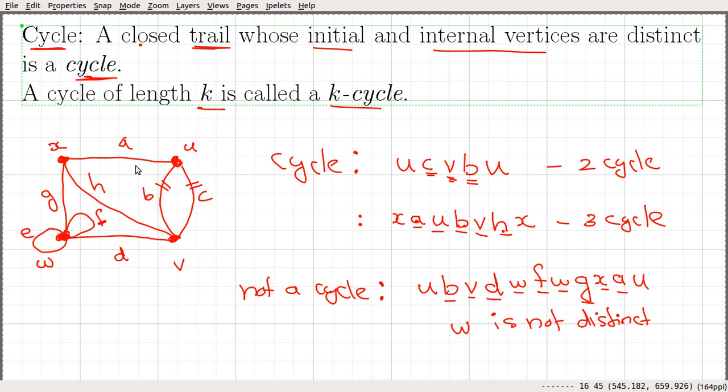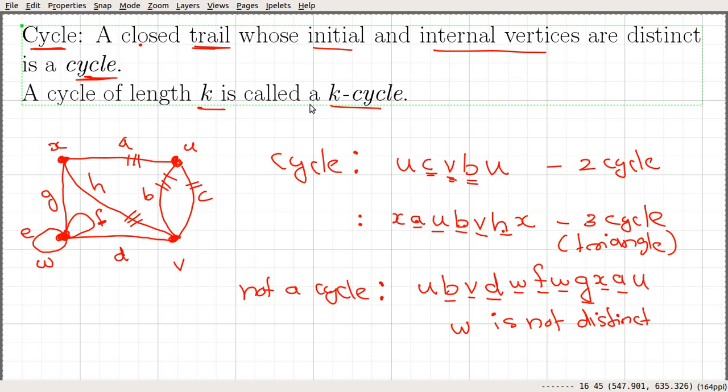So this is X, U, B, V, H, X. This 3 cycle is also called a triangle. It is something like a complete graph on 3 vertices. So this is what a cycle is, and a cycle is called a k cycle if it contains k edges.